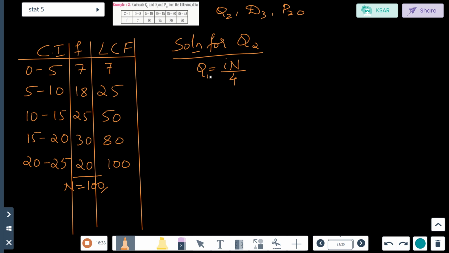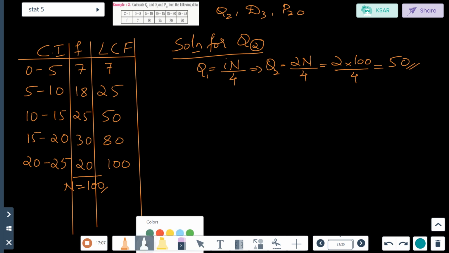What is I? What is I value here? They have given, means you have to find out Q2. Q2 will be given by 2n by 4. 2 into 100 divided by 4. How much is 2 into 100 divided by 4? 200 divided by 4 is 50, right? Now find out 50. Where is 50 here? Yes, we have 50 here.